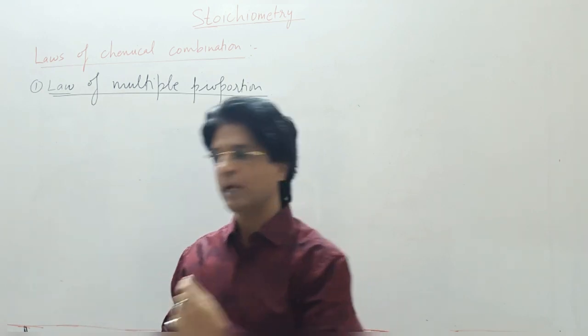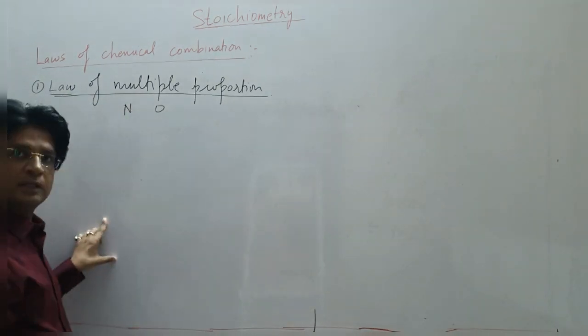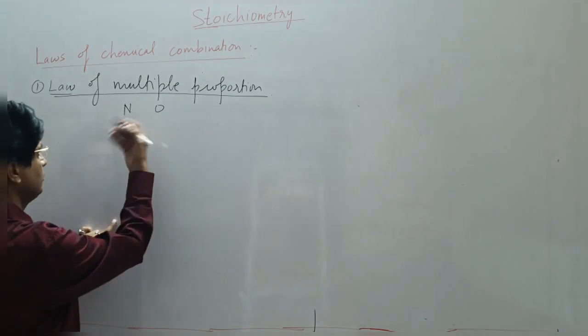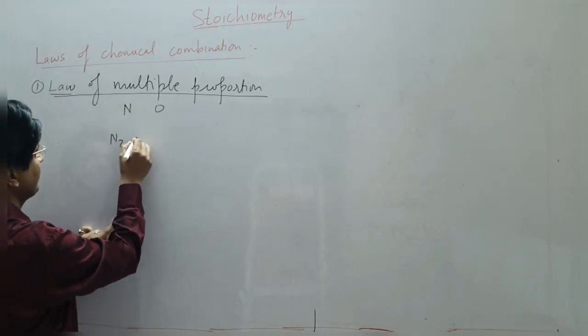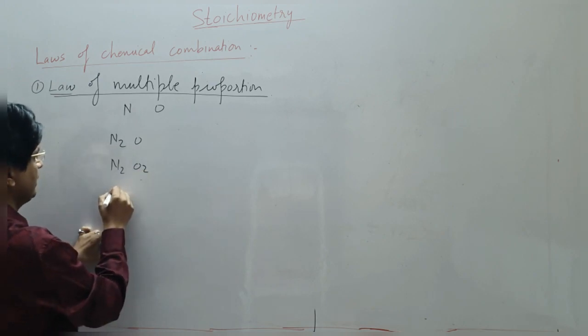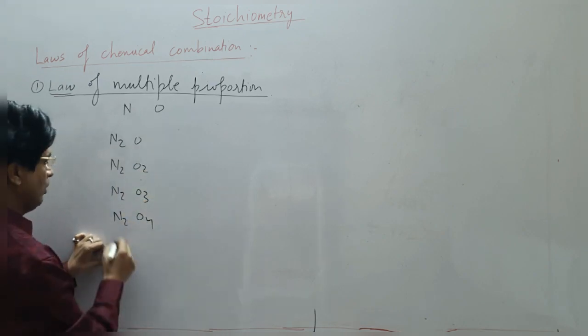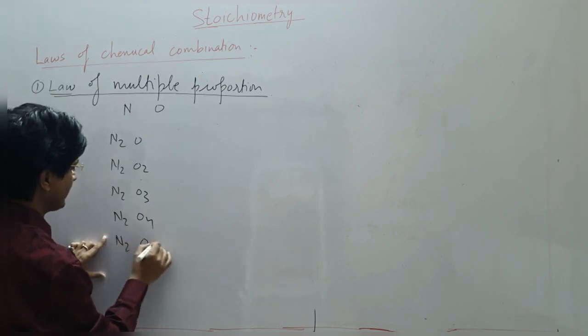Now let's understand what I am saying. Say for example, nitrogen and oxygen react to form some compounds, like we can have N2O, N2O2 for example, N2O3, N2O4, or N2O5.